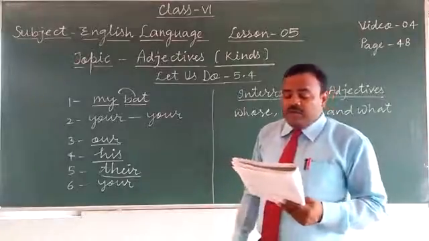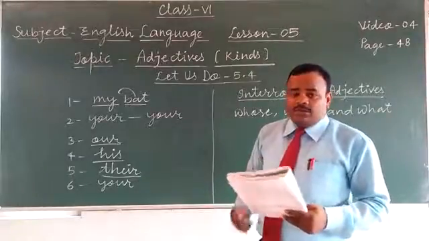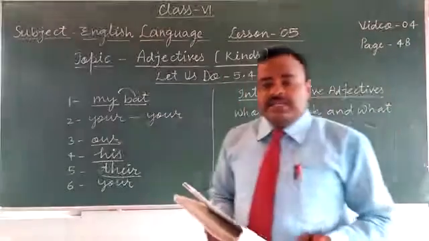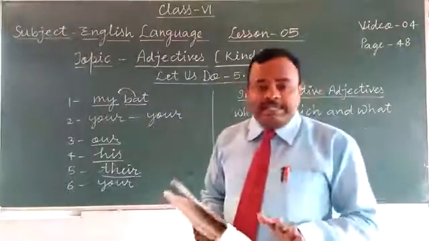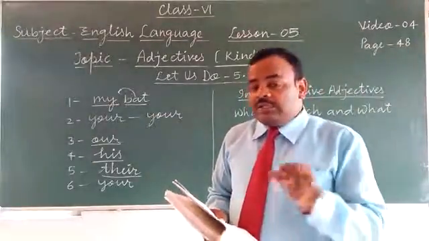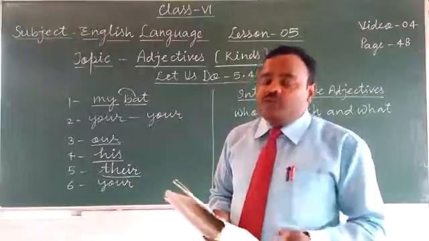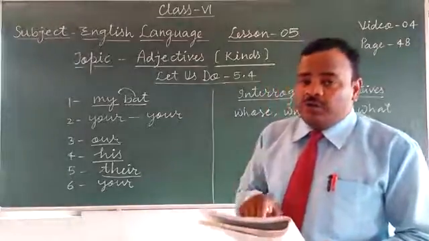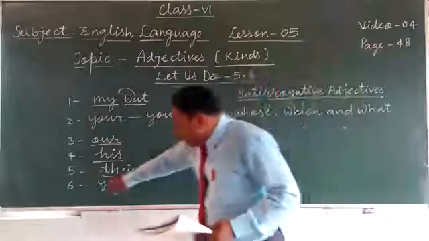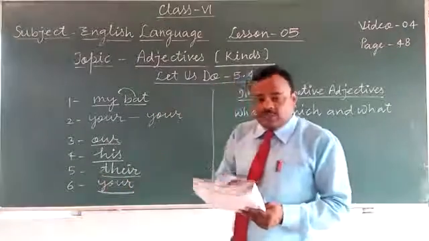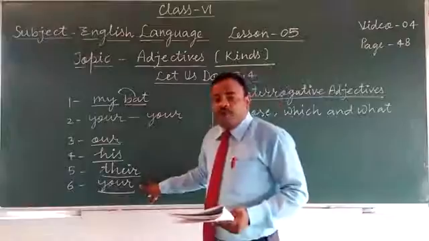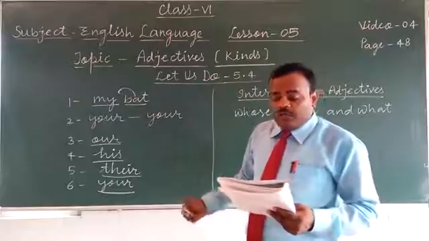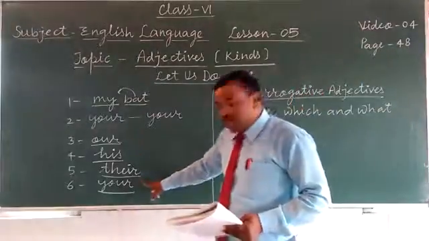Now, six, sing your song again. Now here, the subject is not given. So actually, this sentence is an imperative sentence. In an imperative sentence, the subject you is understood. So the subject is always you and it is understood. So here we will use your. The possessive of you is your. So, sing your song again. It was very sweet. So here we will use your.